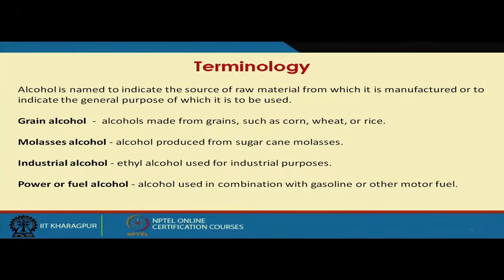Now, grain alcohol means alcohol produced from grains such as corn, wheat, and rice. Molasses alcohol means it is produced from molasses, maybe cane molasses, maybe beet molasses. Industrial alcohol is used for industrial purposes.